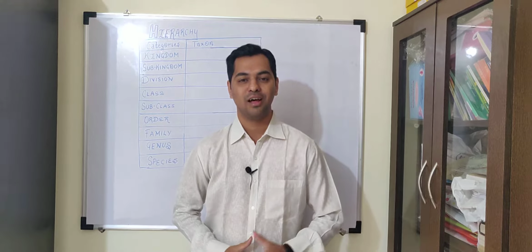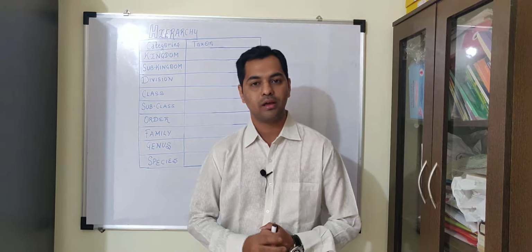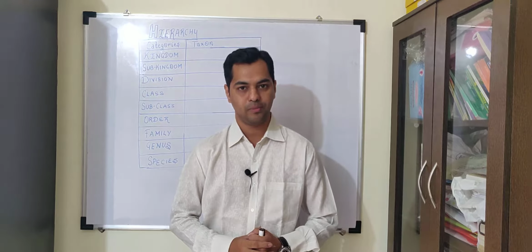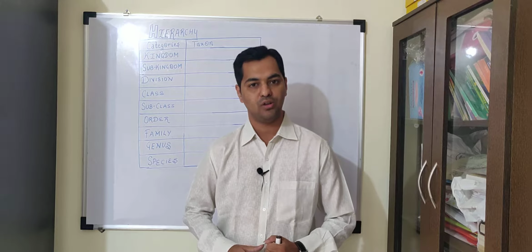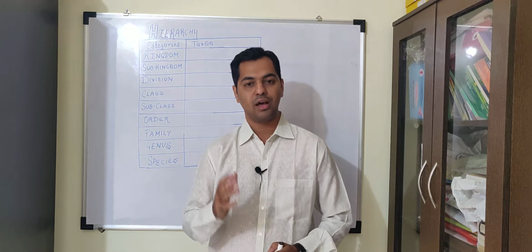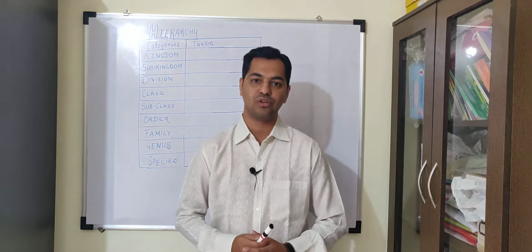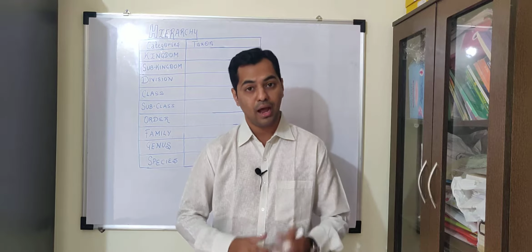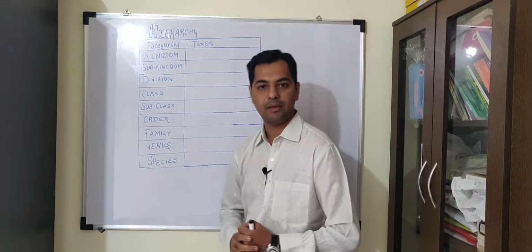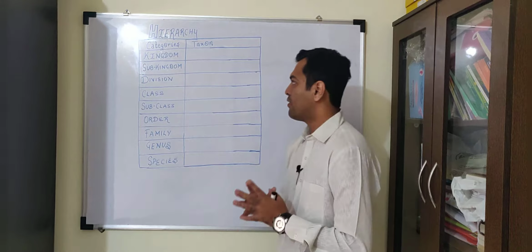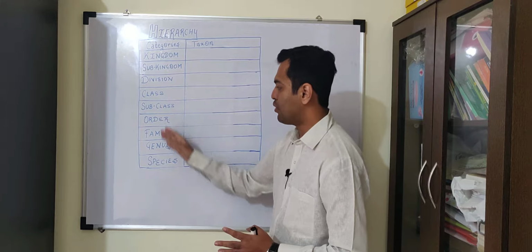I am Dr. Dipen and today we are going to discuss the diversity topic in reference to taxonomy. As we discussed in our last video, taxonomy is the branch of biology which deals with collection, identification, nomenclature, description and classification of various living organisms. And during classification, we follow a concept known as hierarchy. In that hierarchy, there are various categories which are arranged in descending order.